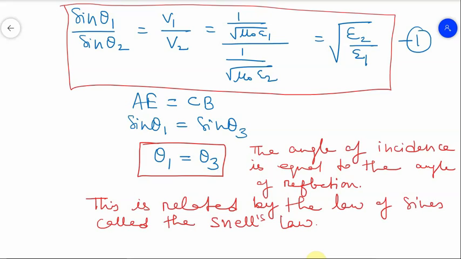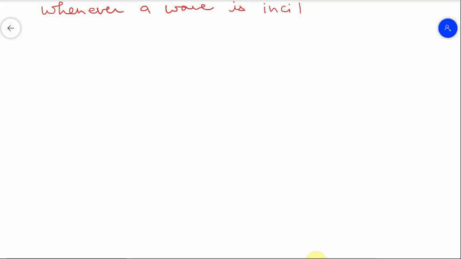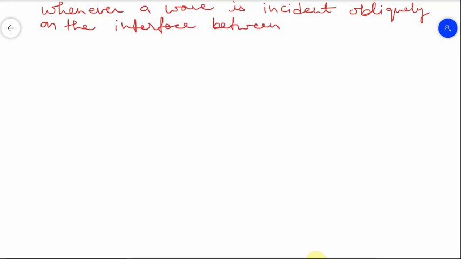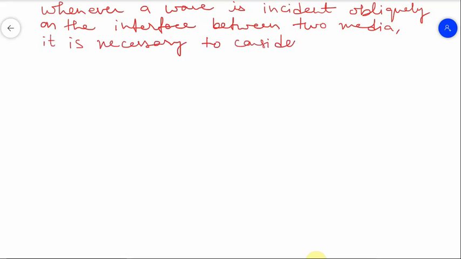Whenever a wave is incident obliquely, obliquely means making some angle, on the interface between two media, it is necessary to consider separately two special cases.